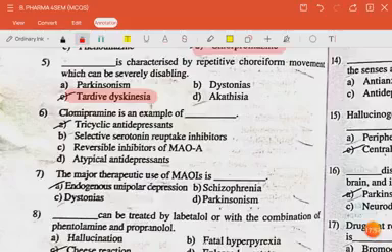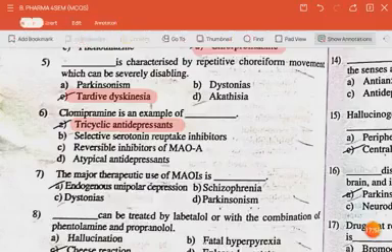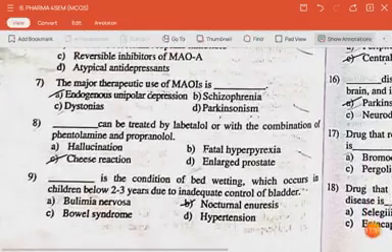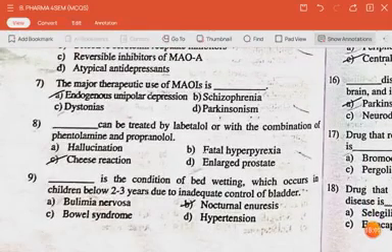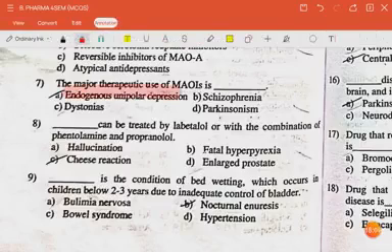The next question is: clomipramine is an example of tricyclic antidepressants. The next question is: the major therapeutic use of MAO inhibitors is endogenous unipolar depression. The next question is: dash can be treated by labetalol or with a combination of phentolamine and propranolol. The answer is cheese reaction. The next question is: dash is the condition of bedwetting which occurs in children below 2 to 3 years due to inadequate control of bladder. The answer is nocturnal enuresis.